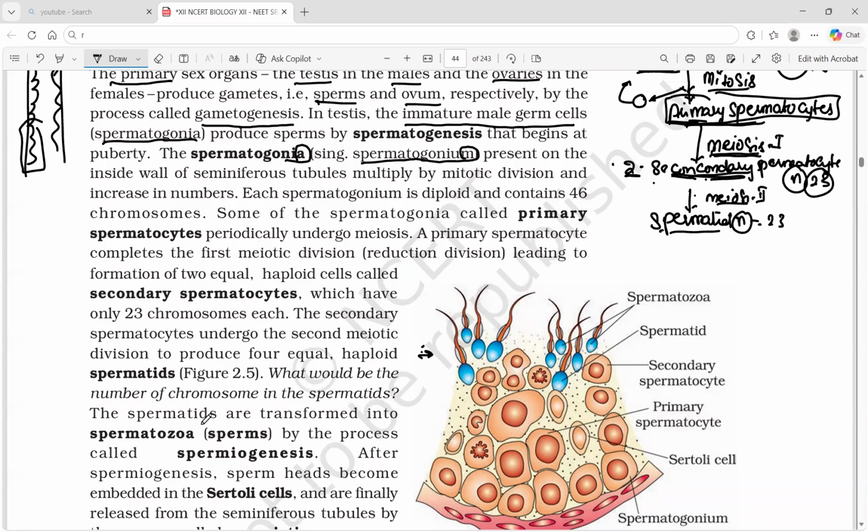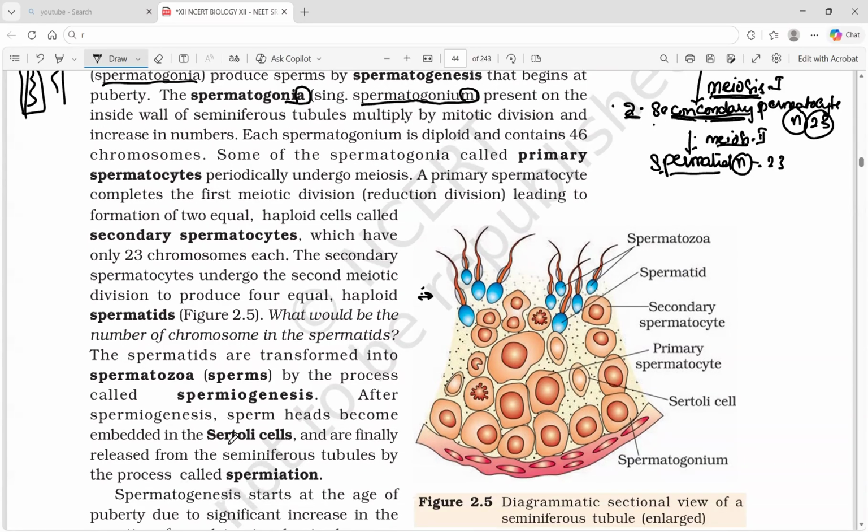We answered. Spermatids are transformed into spermatozoa by the process called spermiogenesis. It is a transformation, not a division. After spermiogenesis, the sperm head becomes embedded in the Sertoli cell.